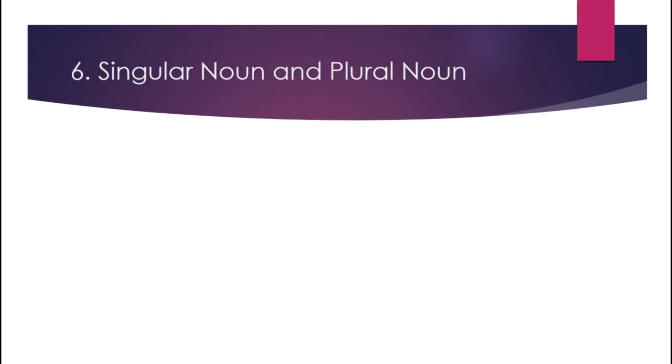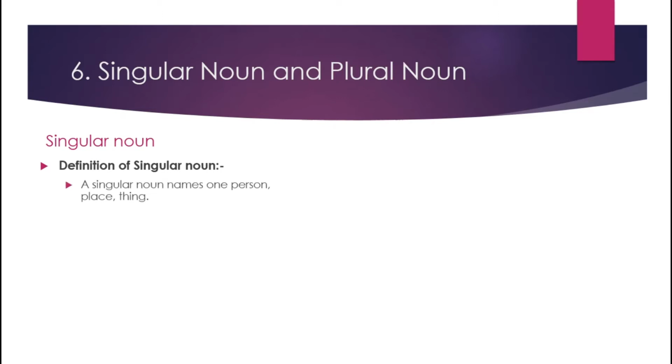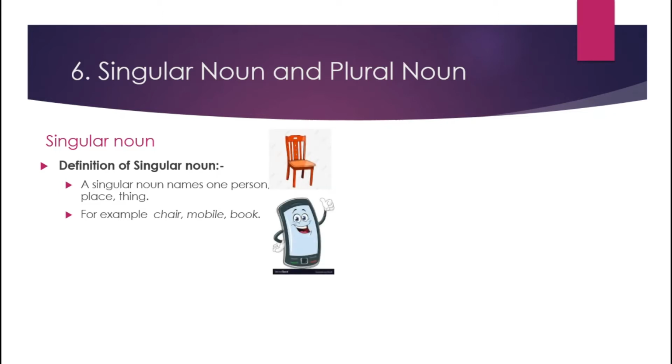Then the sixth one is singular noun and plural noun. So let's learn about singular noun. The definition of singular noun is a singular noun names one person, place, or thing. Means only one thing. Singular means single, only one thing, like chair, mobile, book. If a thing is only single, then we can say it is a singular noun.